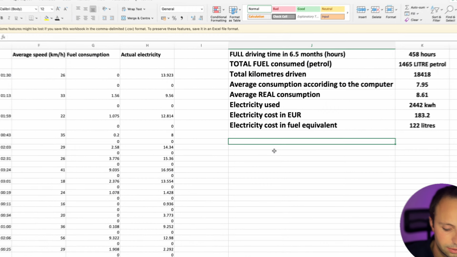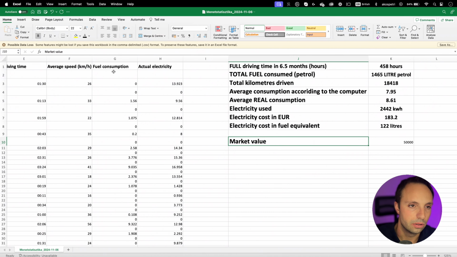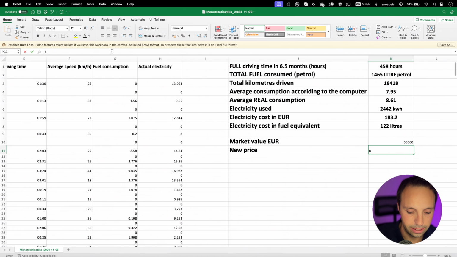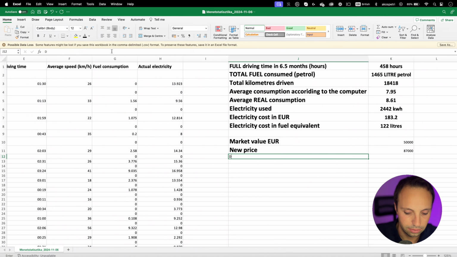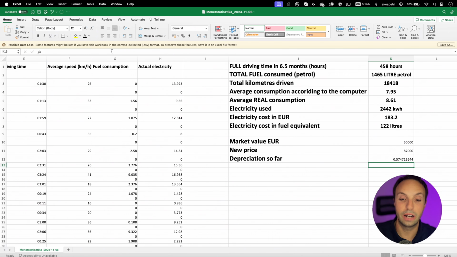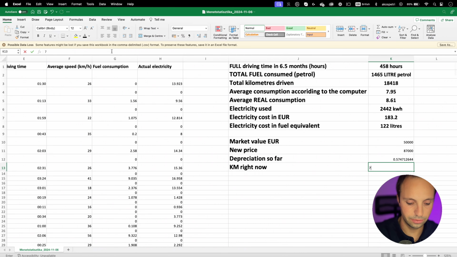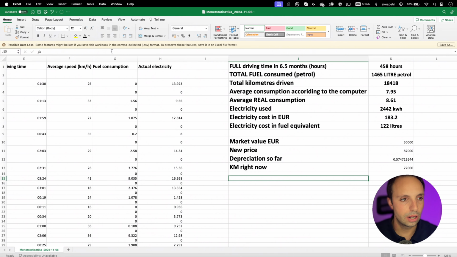So right now, this car, the market value approximately, let's say 50,000 euros, right? In euro. Okay. New price was 87,000 euro. Now, today you need to know that this car, obviously bigger battery pack, if you go on Audi's website, this car will cost you almost 100,000 euros as a new price, right? And so depreciation so far was approximately 35 cents. Okay, and so kilometer right now is 72,000, and I would need to look up the used cars.